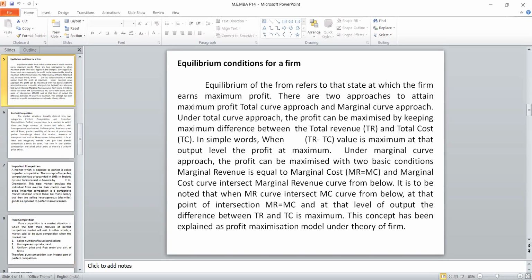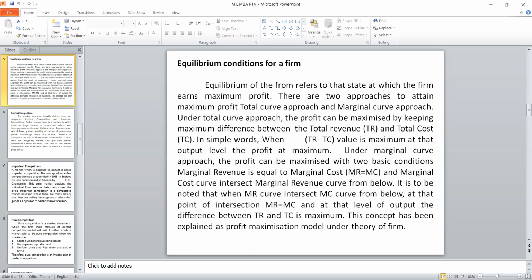Now let us move on to the next one, that is the equilibrium condition for the market. Before getting to perfect, imperfect, pure market and the other things, first we should know what equilibrium is for the firm. Equilibrium is nothing but the firm trying to achieve revenue and cost being equal. If revenue is more, it will be a profit. If less than the revenue, it is a loss. So every firm wants to achieve maximum profit. So the difference between total revenue and total cost should be more. In that case, definitely he will get more profit.